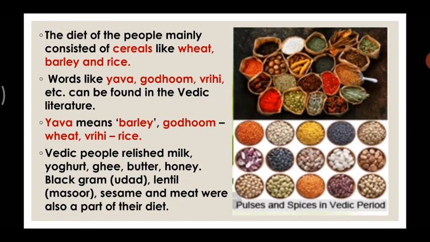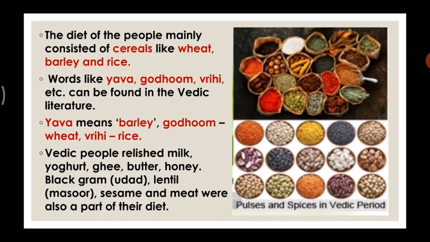So different food items had different names. The Vedic people also relished milk, yogurt, ghee, butter, honey, black gram, lentils, sesame, and meat. All these food items were also a part of their diet.